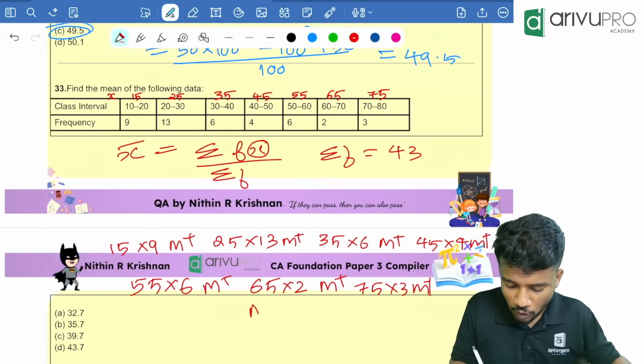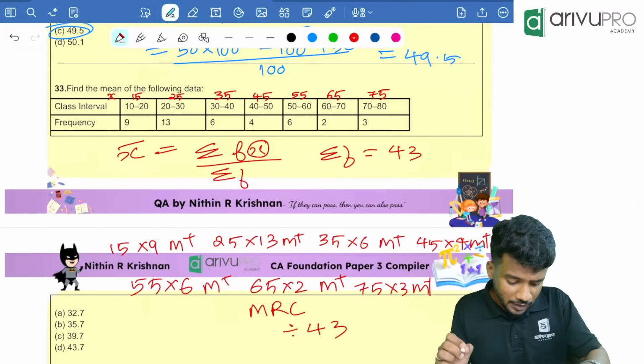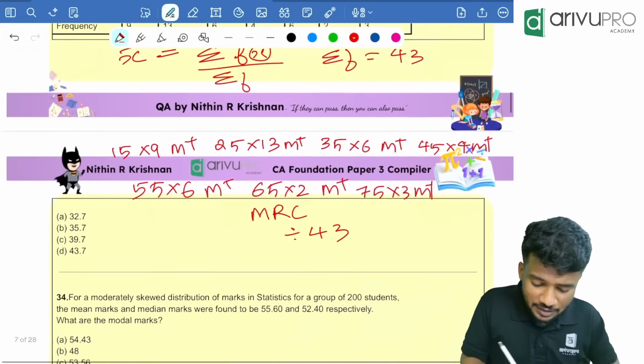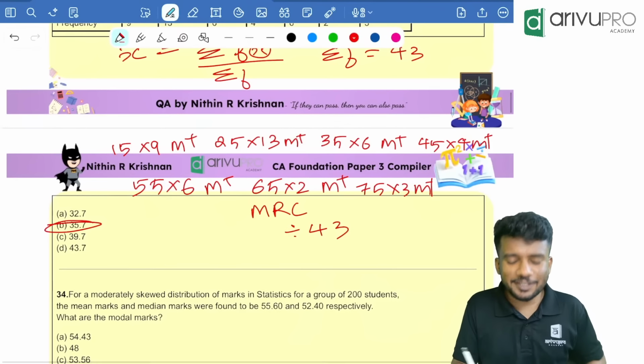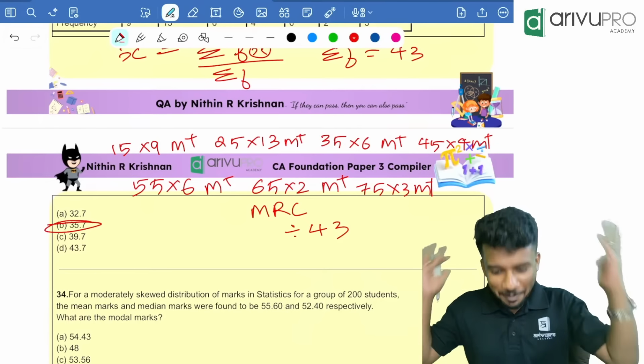MRC, then divide by how much? Divided by sigma f. How much is it? 43 divided by 43. How much are you getting? 35.69 you are getting. So the nearest answer is how much? 35.7. Understood, people?